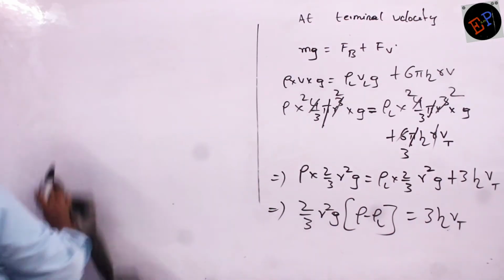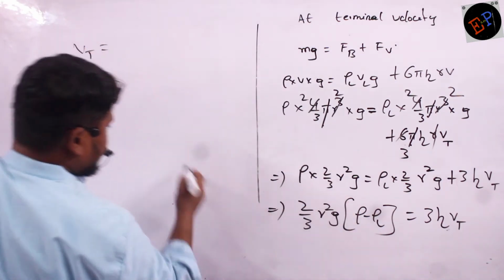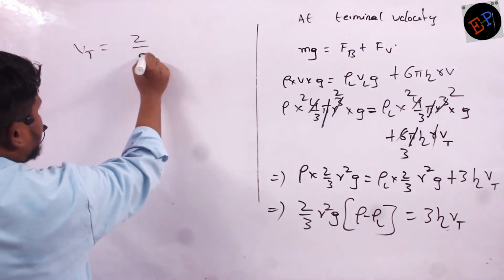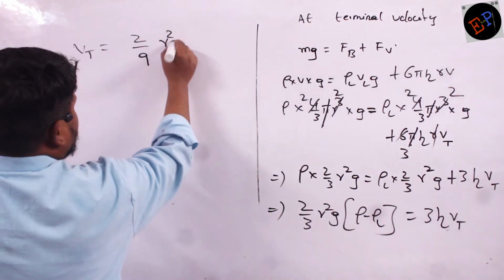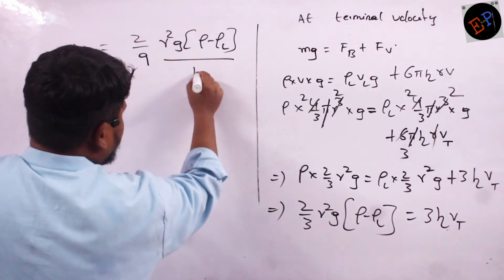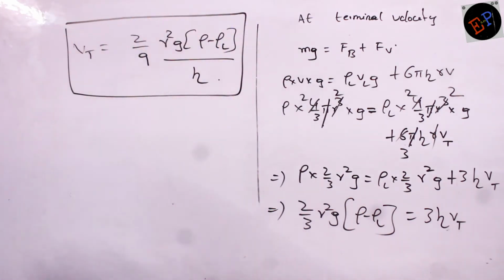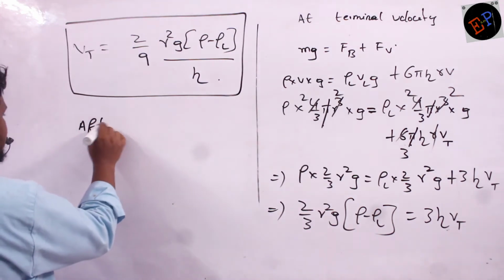Okay. So therefore I can write Vt is equals to, if 3 comes to this side, it will become 2 by 9, no, 2 by 9 r square g into (rho minus rho L) divided by eta. So this is the equation to calculate terminal velocity attained by the body. Okay? So after attaining this velocity,